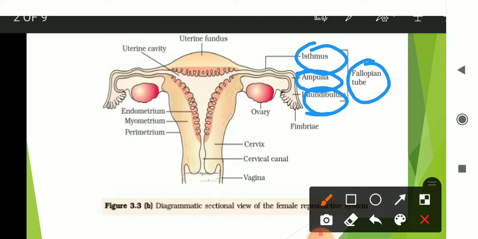Ovaries are held in position in the abdominal cavity. When the ovum is released from the ovary, it goes to the finger-like projections called fimbriae, or we can say a funnel-like structure, which helps in catching the ovum.